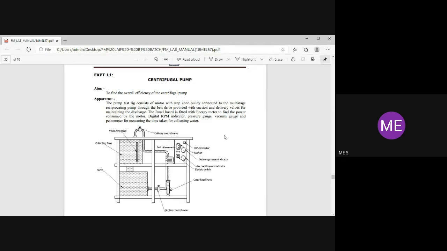In order to run pump, we need the electrical energy, and the pumps are mainly used to lift the water from lower level to a higher level,